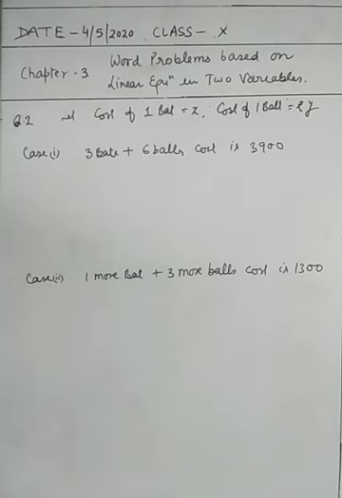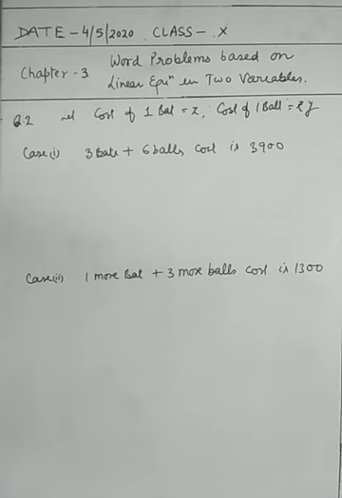So now students, question number 2. Question 2 says, if the cost of 3 bats and 6 balls is rupees 3900 and 1 more bat plus 3 balls cost is rupees 1300, then find the cost of 1 bat and 1 ball. Let us consider the cost of 1 bat is rupees x and the cost of 1 ball is rupees y.